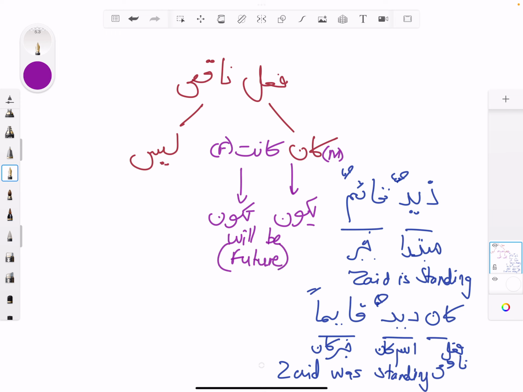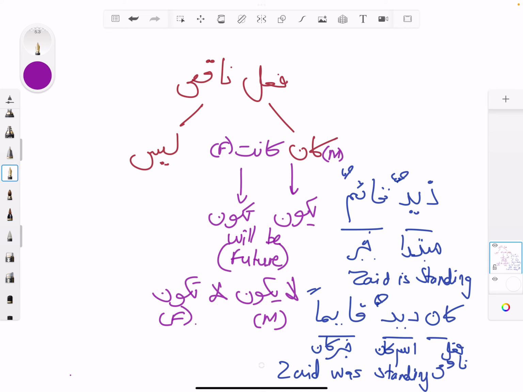And of course, you can also have la yakunu, will not be, masculine. And then you can also have the feminine one, la takunu. So all of these are sisters of kana. They are for the future tense, will not happen.